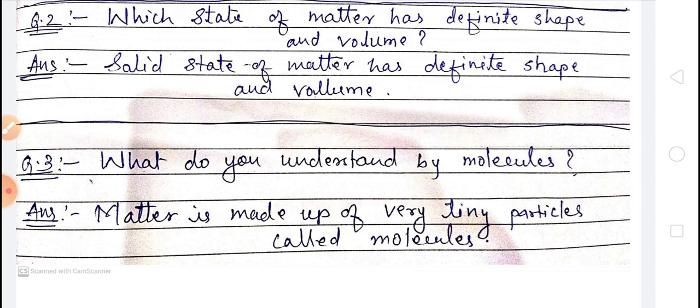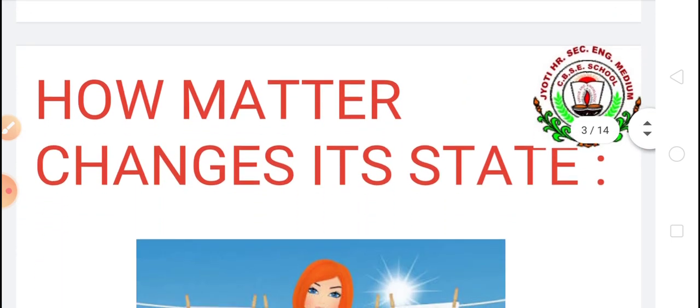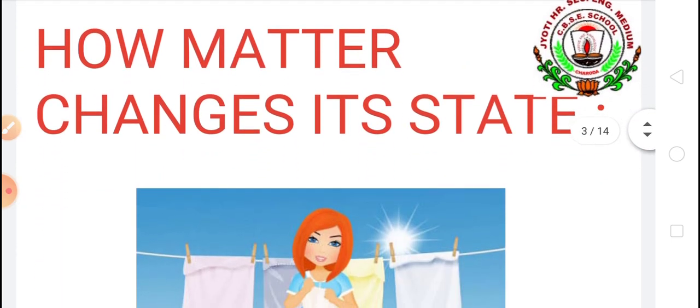Okay, I hope you understood the answers. Now, in the previous video, we studied about matter, molecules, different states of matter, and the arrangement of molecules in solid, liquid and gaseous state. And today we are going to study about how matter changes its state.